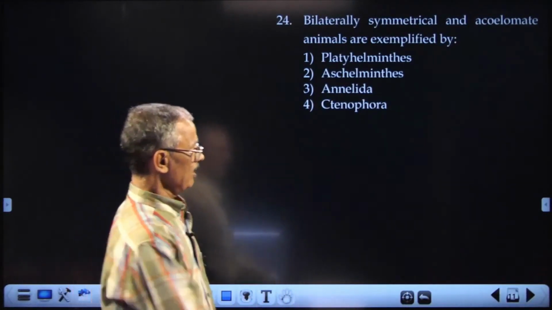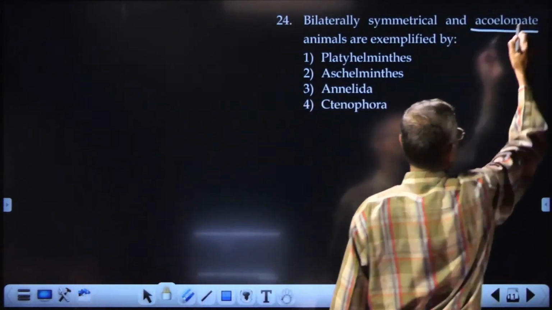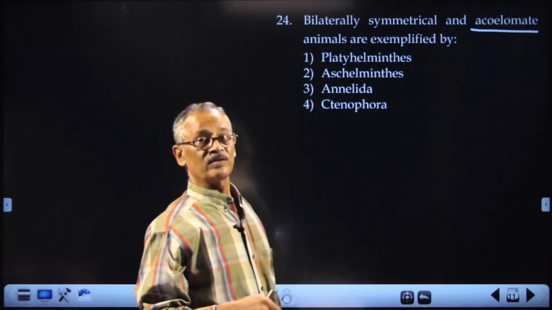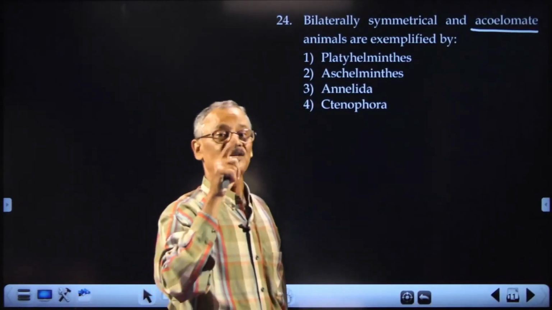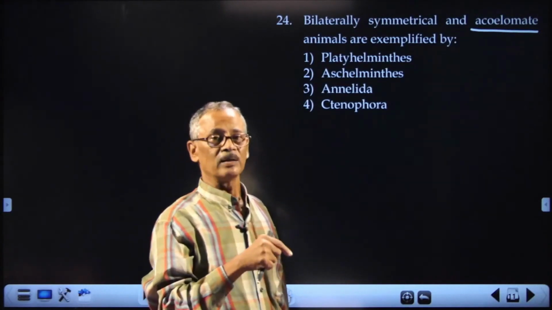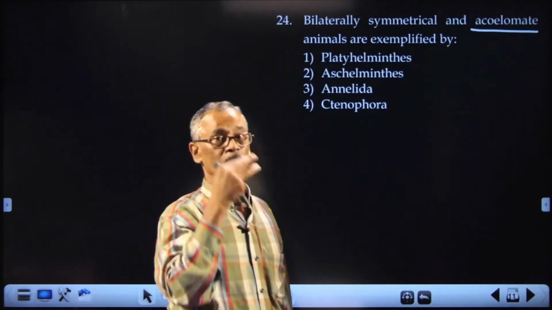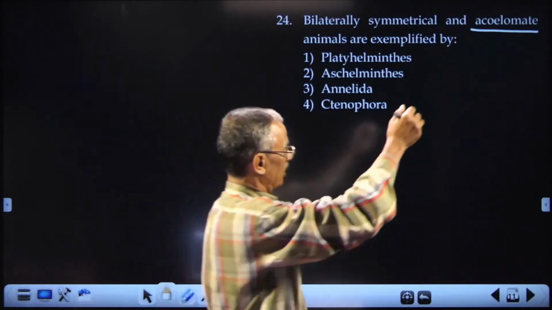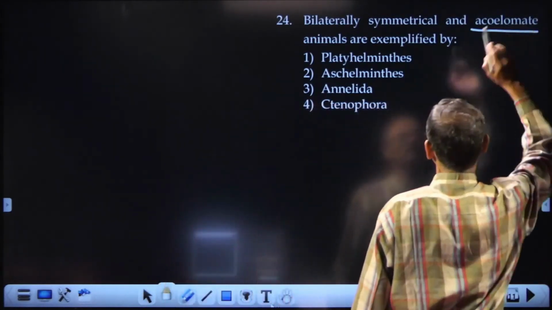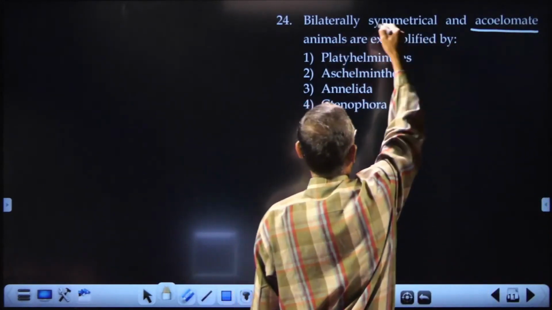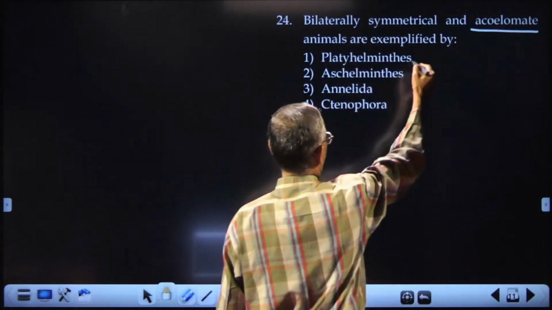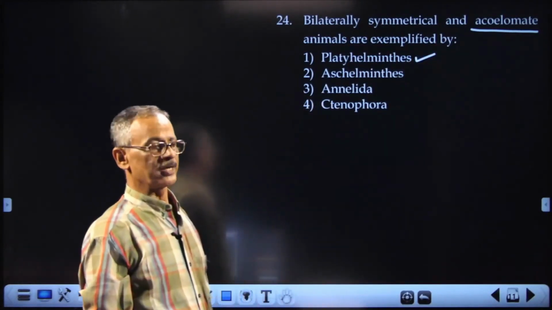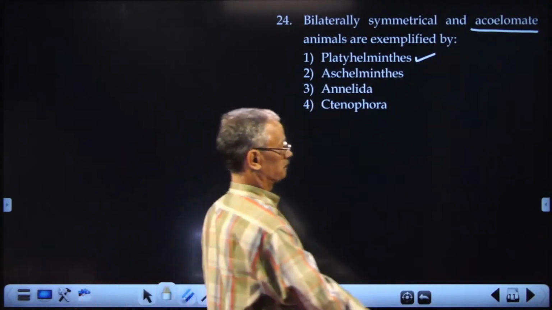Bilaterally symmetrical and acoelomate. That is a clue. There is only one phylum that is acoelomate. What is that? Platyhelminths. So among triploblastic animals, we have 3 groups: acoelomate, pseudocoelomate, eucoelomate. And the only phylum that is acoelomate and bilaterally symmetrical is Platyhelminthes. Okay, planaria is a typical example.